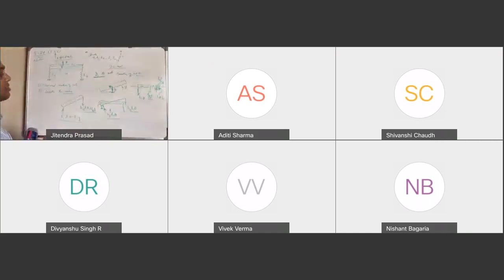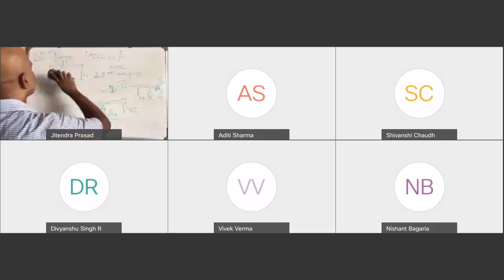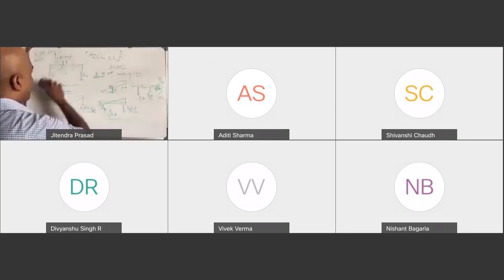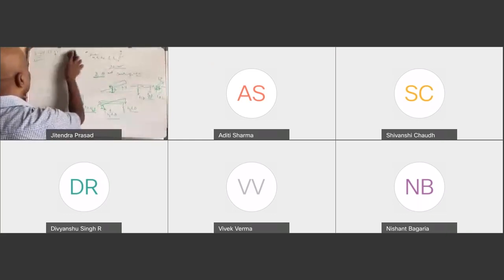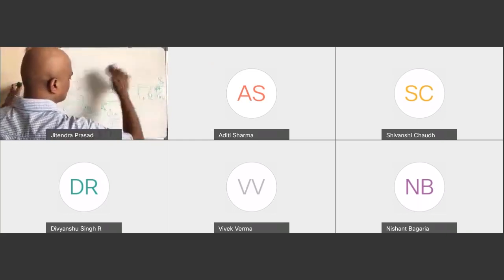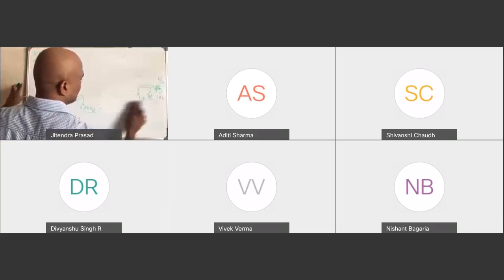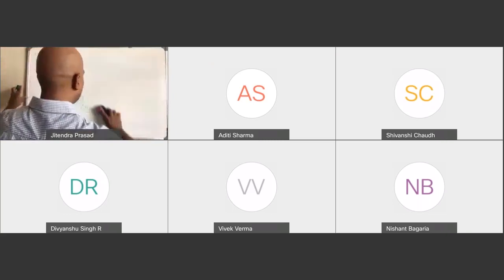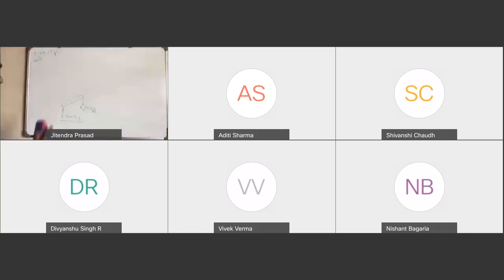So these are the forces. Now we don't need any of these, so we are going to get rid of all those things. Next thing will be writing the equation.